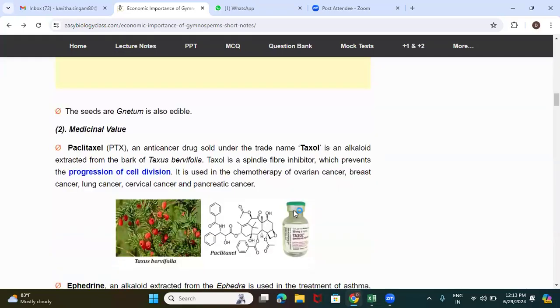Next comes the medicinal value. When we go with the medicinal value of these gymnosperms, the best example is taxol.